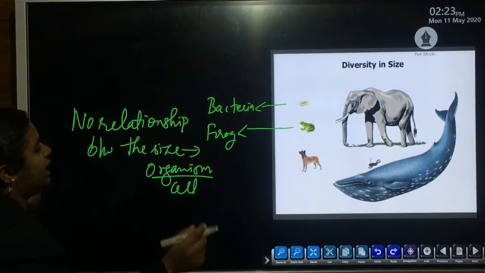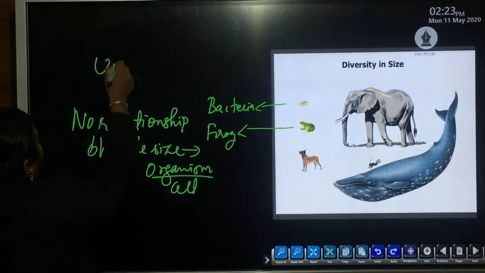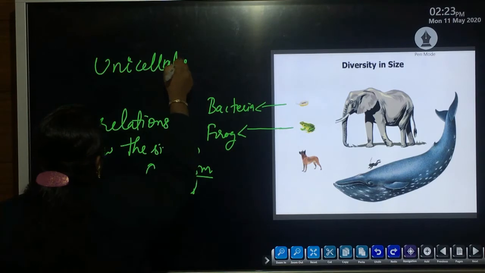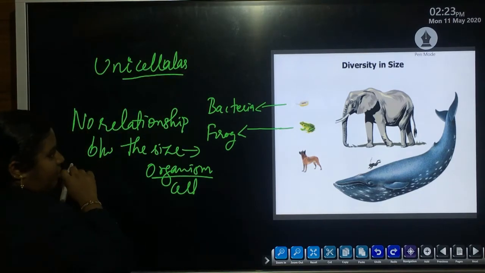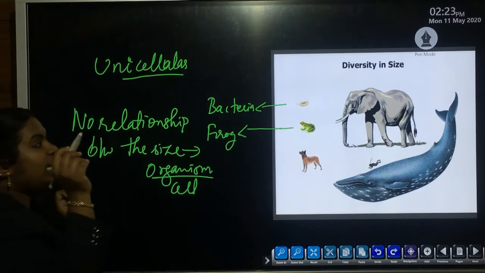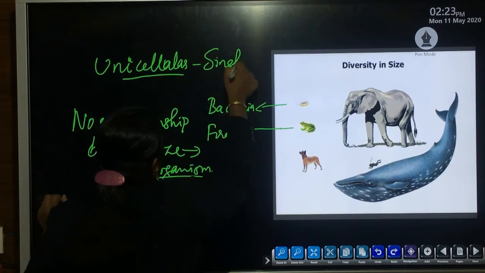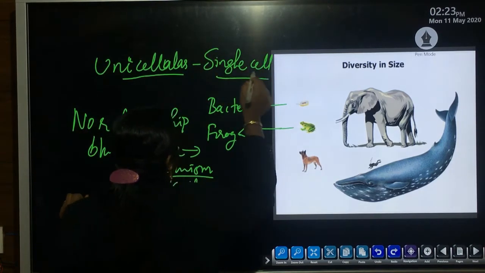But what about in case of lower level organism or unicellular organism? Unicellular organism, their body is made up of only one cell, or a body made up of a single cell.